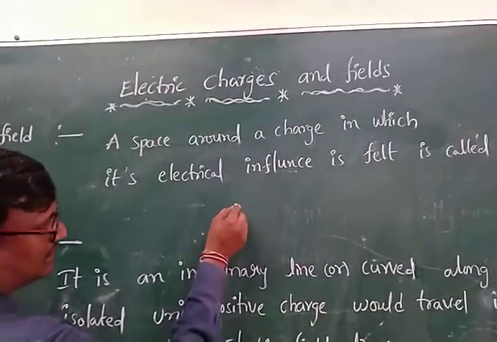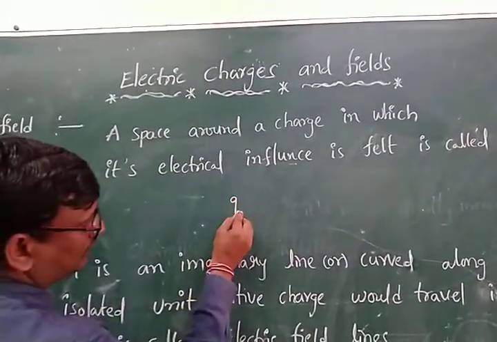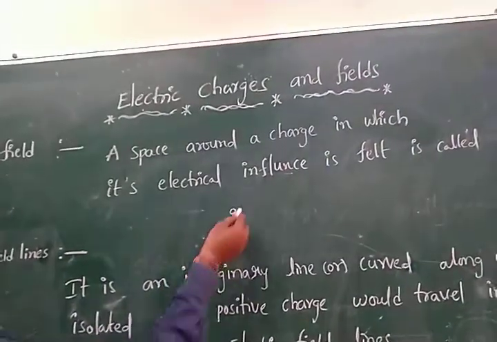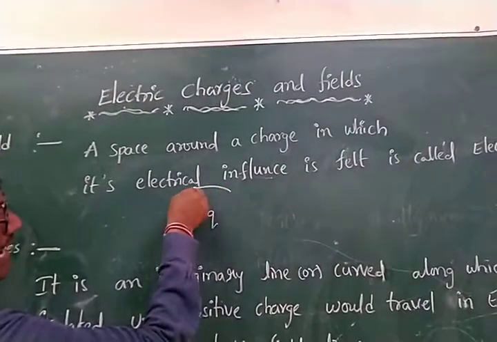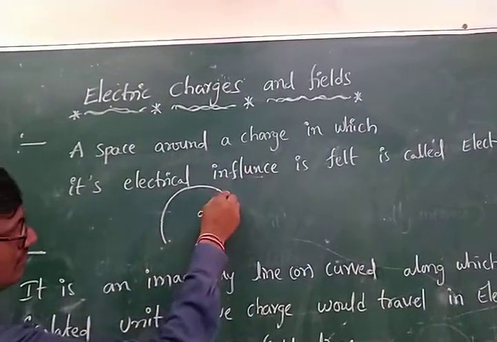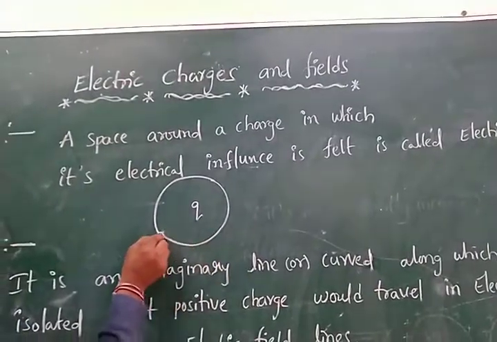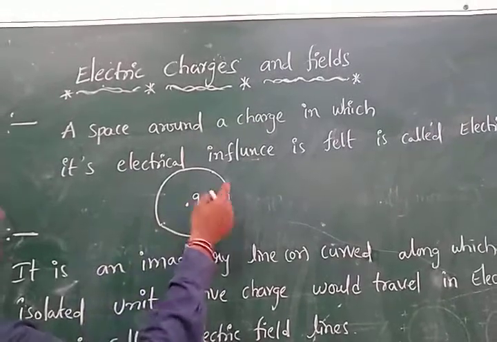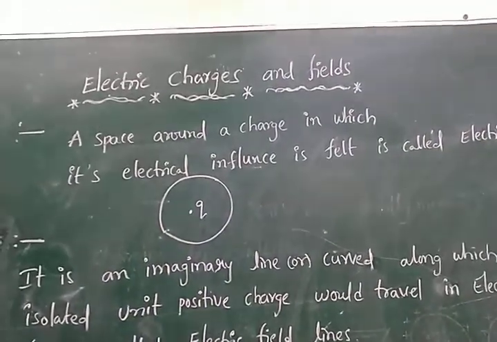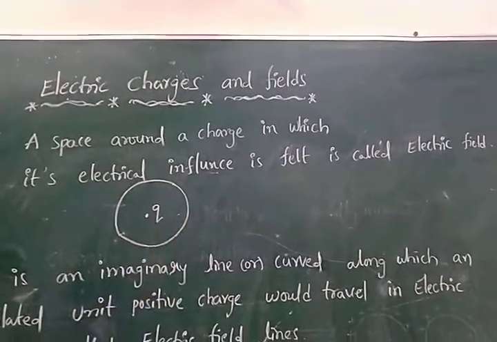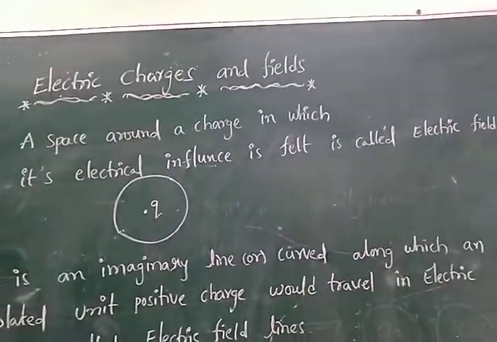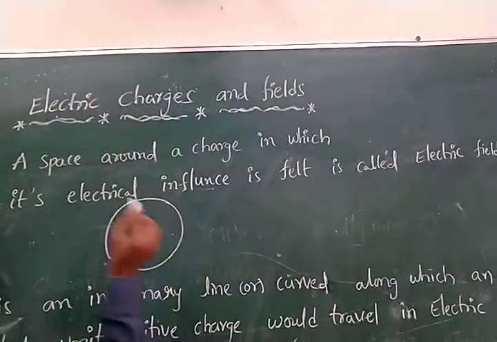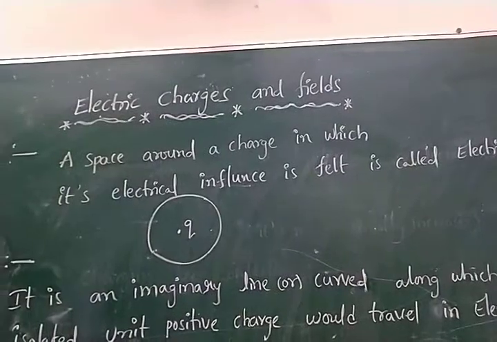See, for example, this is considered the charge, a unit positive charge. The space around the charge, the space around the charge in which its influence is felt, is called the electric field. That means how much force this charge exerts, that is called the electric field.